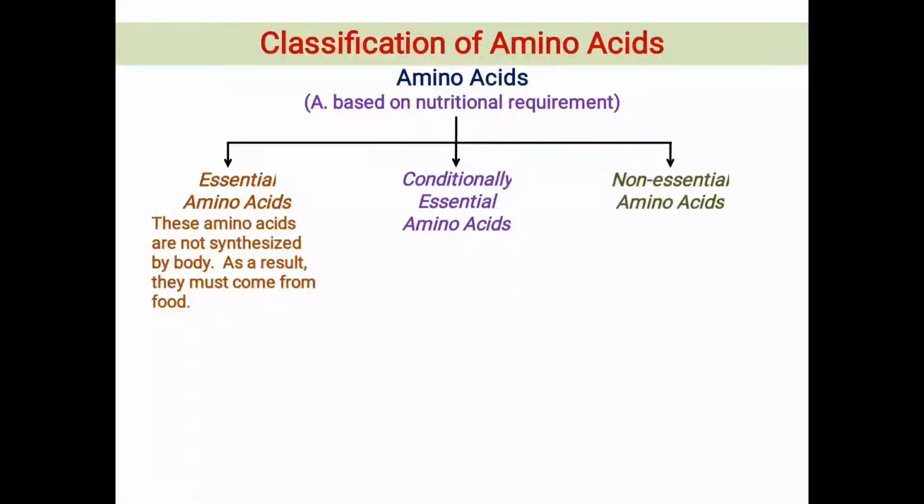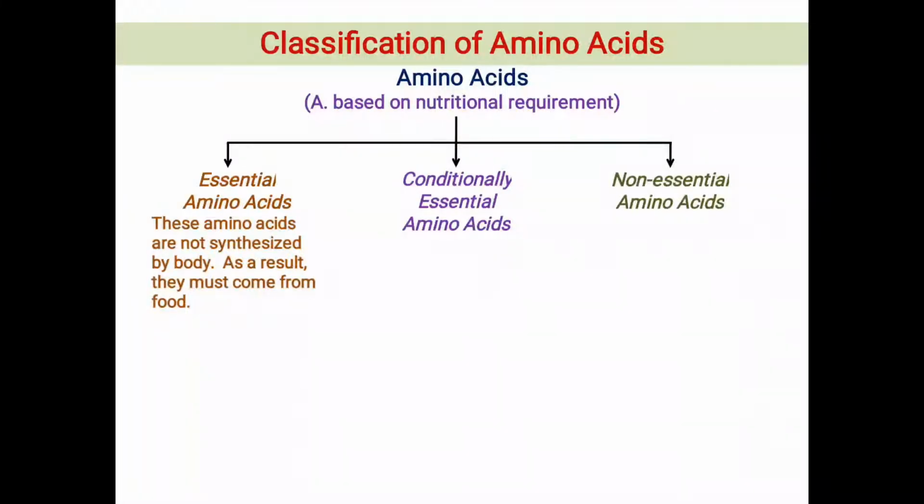Essential amino acids are those which are not synthesized by our body. Our body lacks the metabolic pathways required to synthesize such amino acids. As a result, they must come from our food. Amino acids are taken in the form of proteins, such as casein from milk and different proteins present in pulses and meats. After digestion, the released free amino acids are absorbed and assimilated to become part of structural as well as functional proteins.